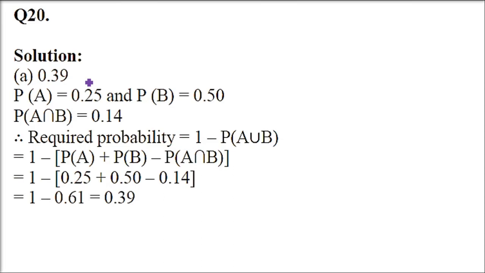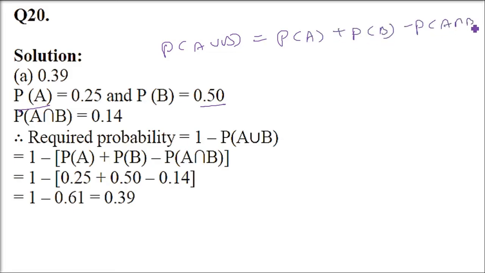So let us see the question again. A and B are two events such that P(A) equals 0.25, P(B) is 0.5. The probability of both happening together is 0.14. So P(A union B) is equal to P(A) plus P(B) minus P(A intersection B). So this P(A) is 0.25, P(B) is 0.5. This is 0.25 plus 0.5 minus 0.14, it will be 0.61.